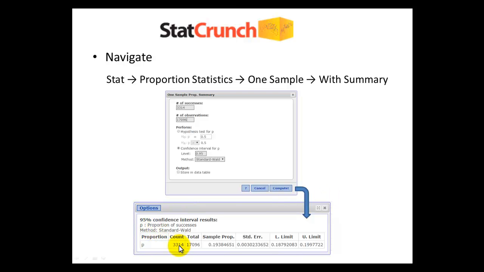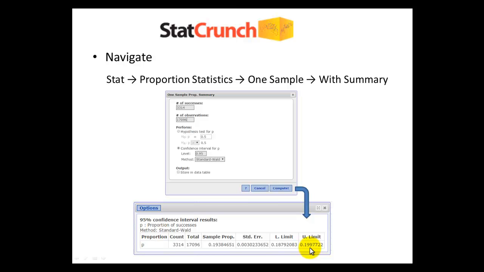It reminded us what our numerator was, what we entered as the denominator, in case you notice you have a typo like I did earlier. What that works out to be is a sample proportion, so the count divided by the total is that 0.194 that we used. Here's our standard error. That should look like a familiar number. We doubled it, right? So that's where the 0.006 came from. We essentially doubled it. And we have our lower limit and our upper limit of our confidence interval. These two numbers are essentially what you're seeking out. This is the 0.188 when rounded to 3 digits, and the 0.200 when we round to 3 digits.